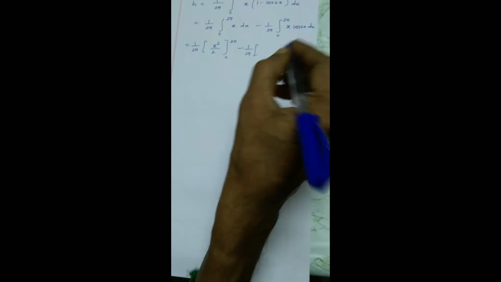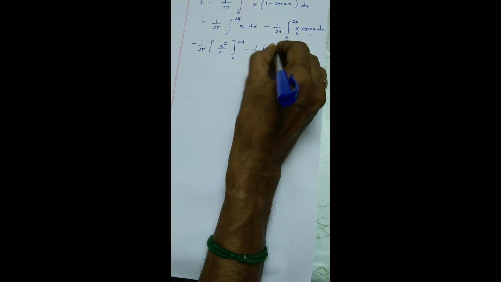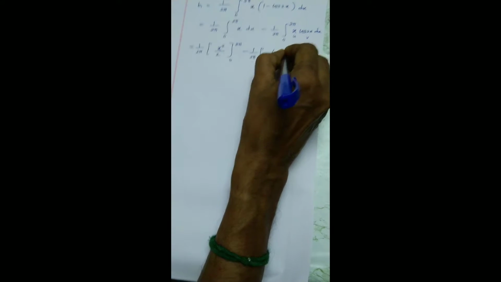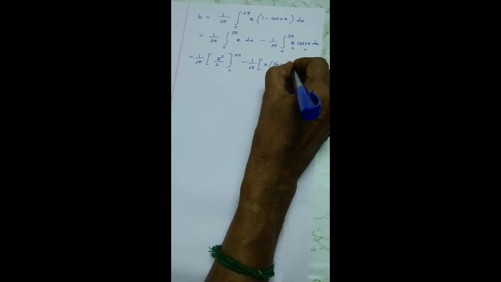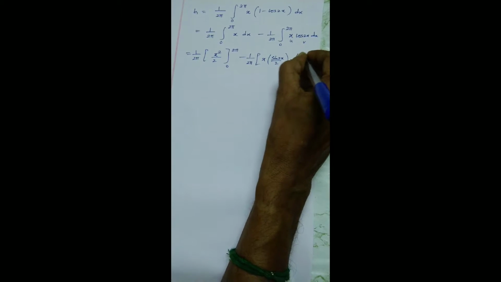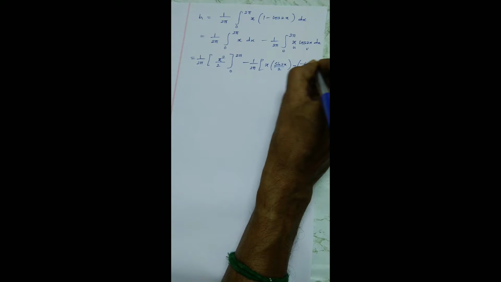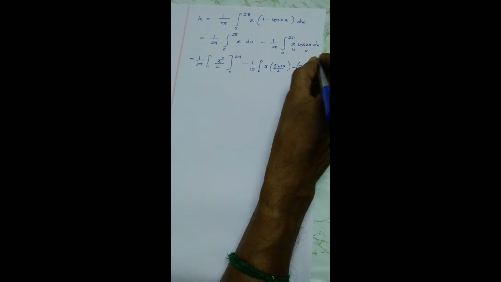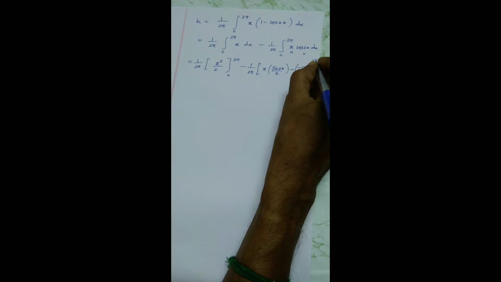Apply Bernoulli carefully. U and this is the product of two functions, x and integral of cos 2x, sine 2x by 2, minus derivative of x, which is 1, times integral, minus cos 2x by 4, over the limit 0 to 2 pi.